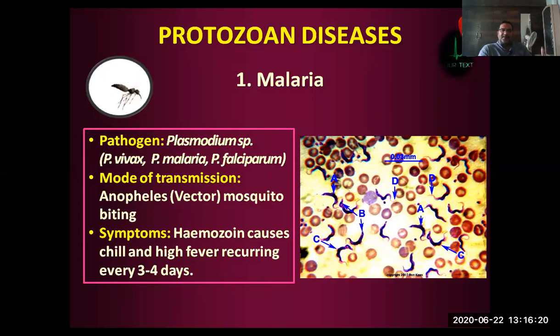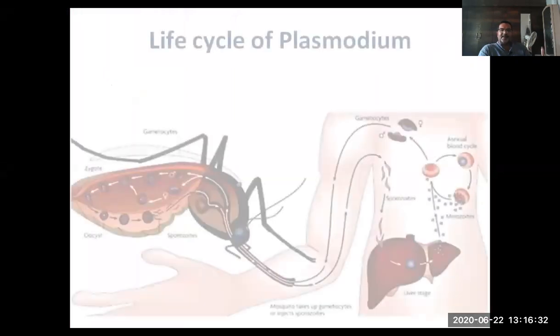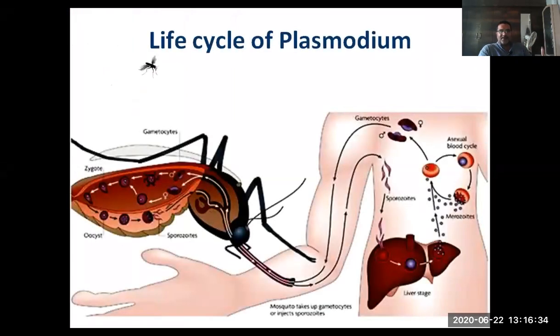The symptoms here: the hemozoin causes chill and high fever recurring every 3 to 4 days. That depends on the particular parasite. We say Plasmodium vivax causes benign tertian malaria. Tertian means it will come on the third day. For Plasmodium malariae, that is called quartan malaria, which means fever will come every 4th day.